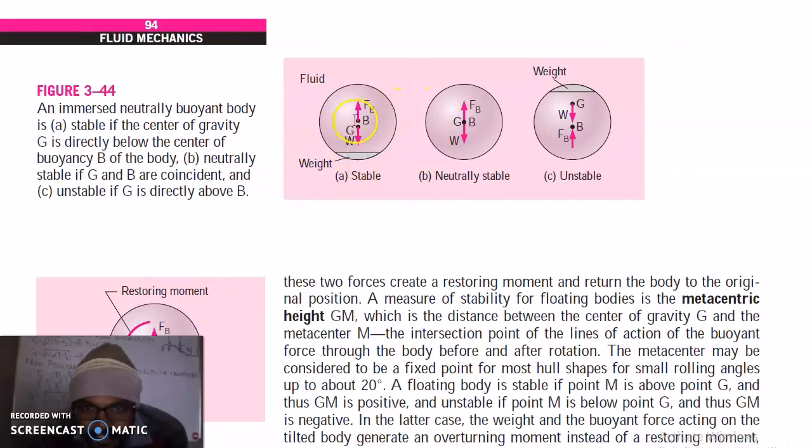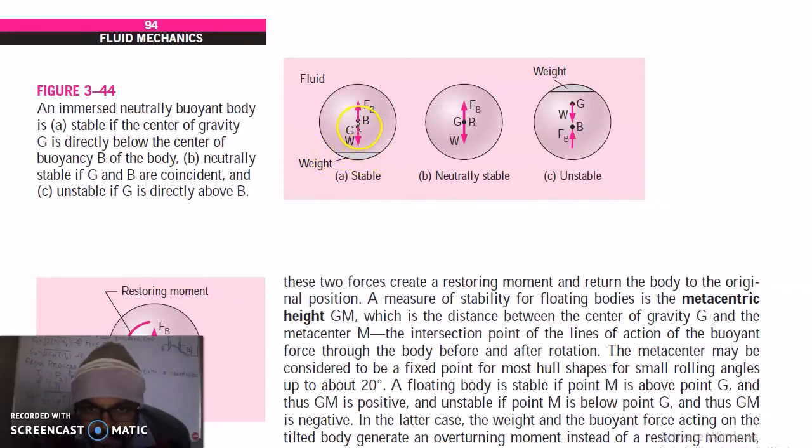So in this case it is just at the center of the sphere. An immersed body is stable if its center of gravity is below the center of buoyancy. The center of gravity can be below the center of buoyancy if the weight at the lower side of the body is more. You can see here that at the lower side of the body most of the weight is located.